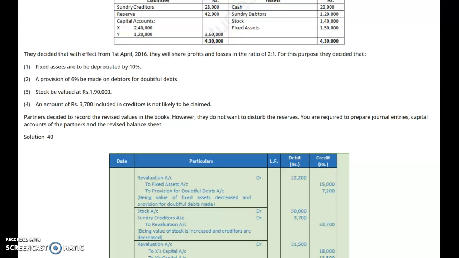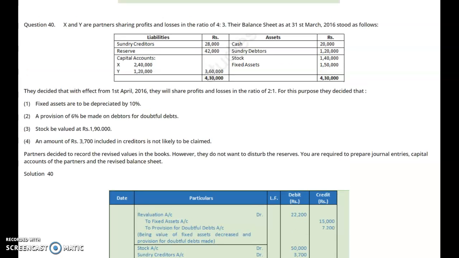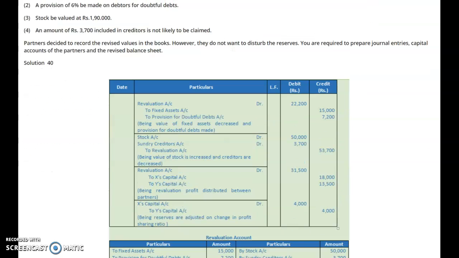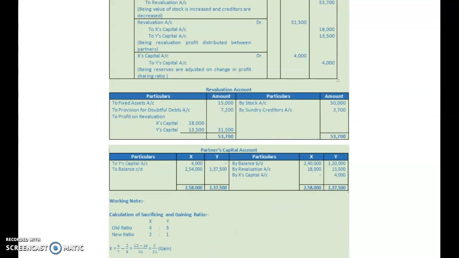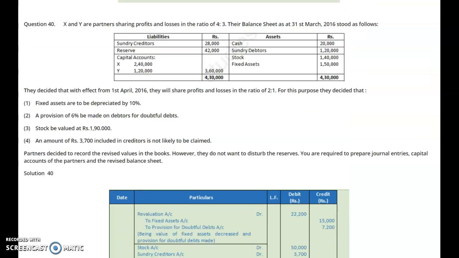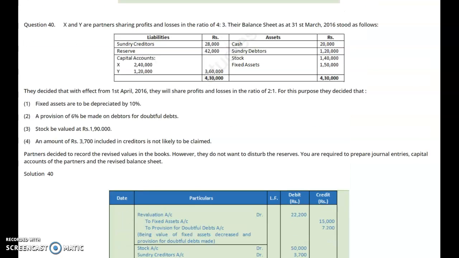Now what amounts do we have to write in the balance sheet? Creditors 28,000 minus 3,700, that is 24,300. Reserves again 42,000. They will be shown as they are because the 4,000 was only adjusted accordingly, and they do not want to disturb the reserves, so they remain as they are. The capital account shows the revised capital balances for X and Y, 2,54,000 and 1,37,500.